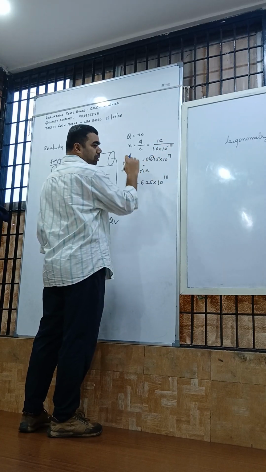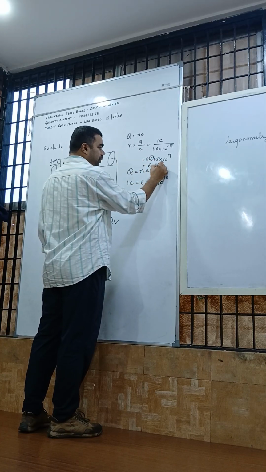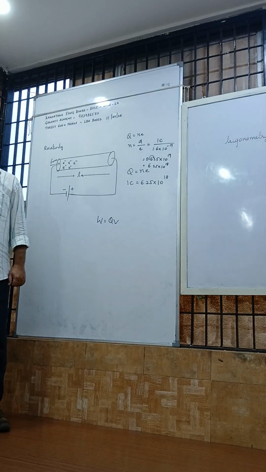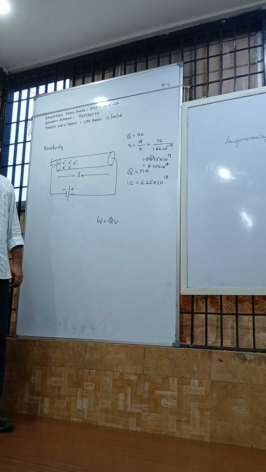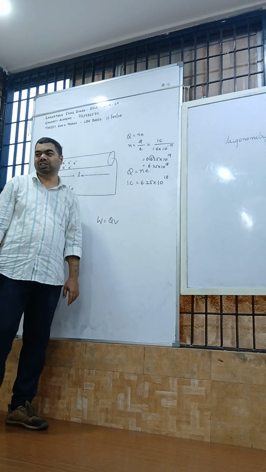If you move the decimal to the right by one position, it is 6.25 into 10 to the power of 18, one less power. So these number of electrons constitute 1 coulomb of charge.